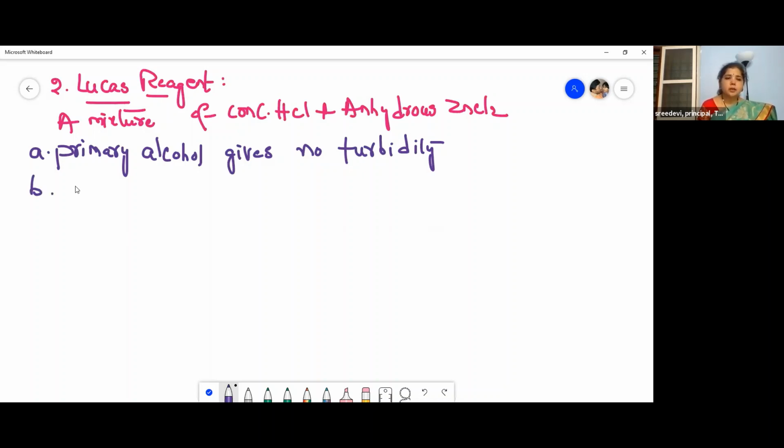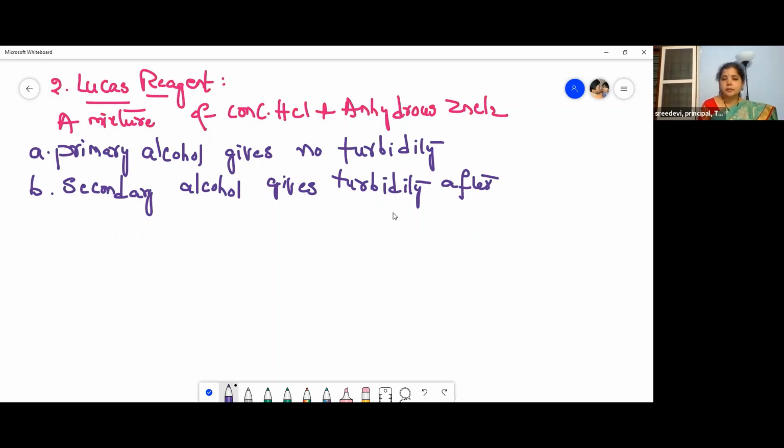Done. So now let us see the case of a secondary alcohol. A secondary alcohol gives turbidity after 5 to 10 minutes. Now let us see the tertiary alcohol.